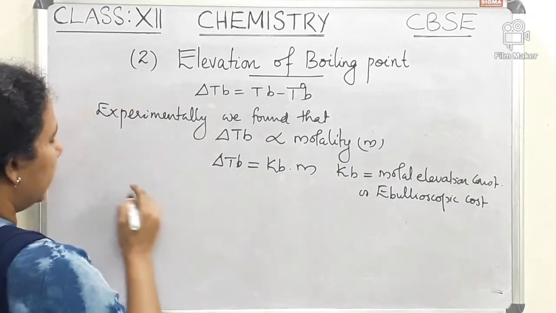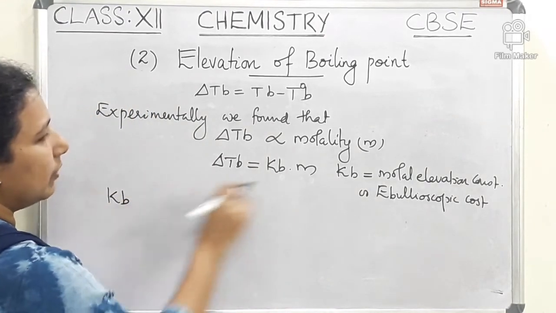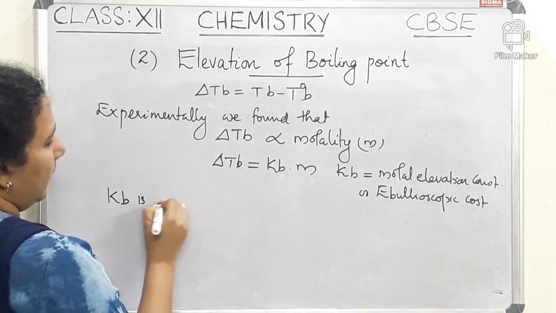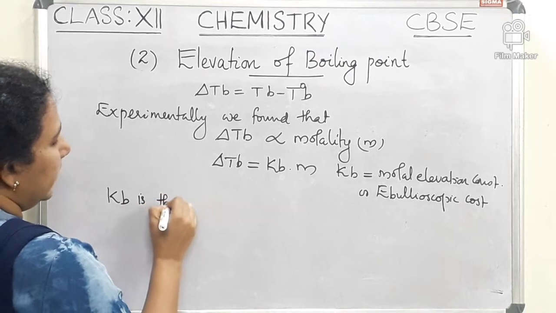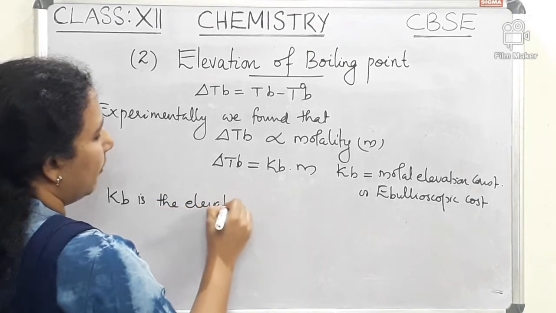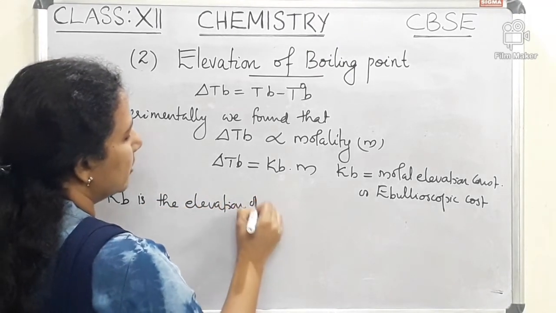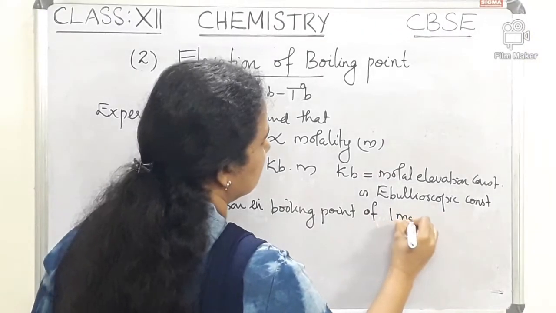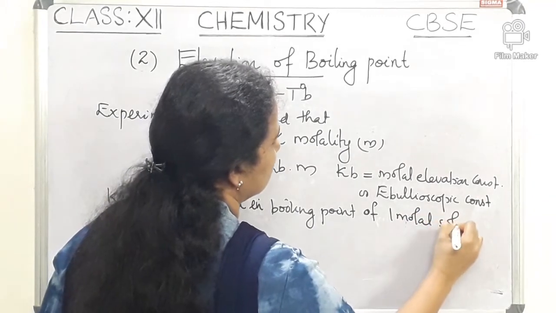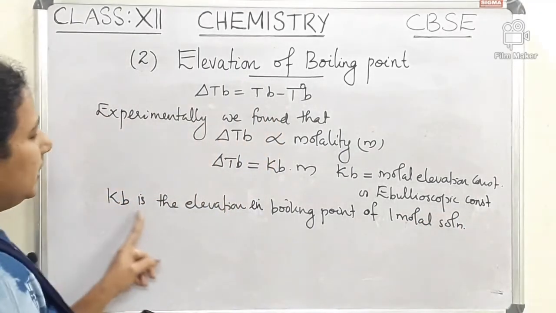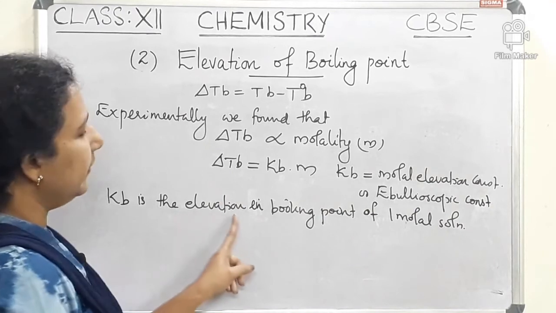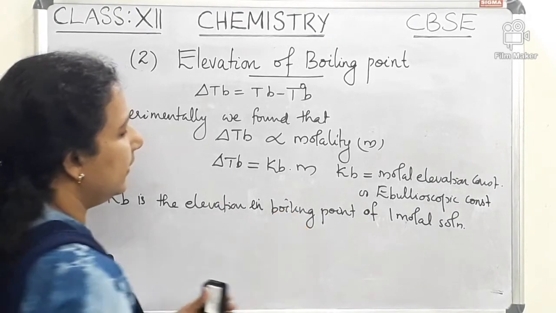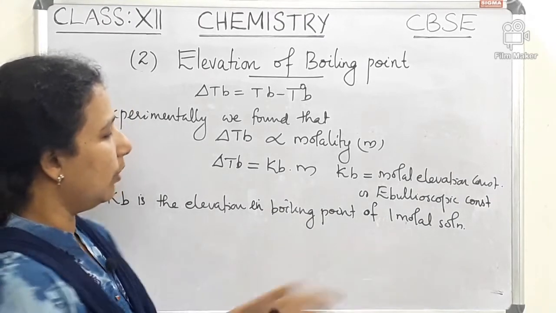Let us define Kb. The ebullioscopic or molar elevation constant is the elevation of boiling point. Kb is defined as the elevation in boiling point of a 1 molal solution.